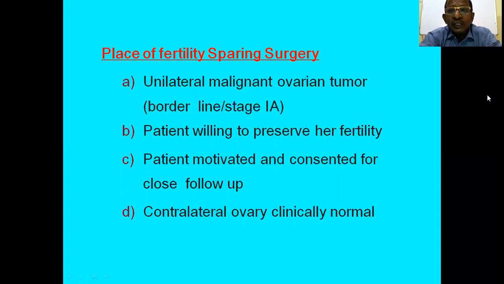If she agrees to close follow-up, then fertility sparing surgery can be done at her own risk. And the contralateral ovary must be clinically normal. If it is involved, there is no chance of keeping the ovary; it should be removed.